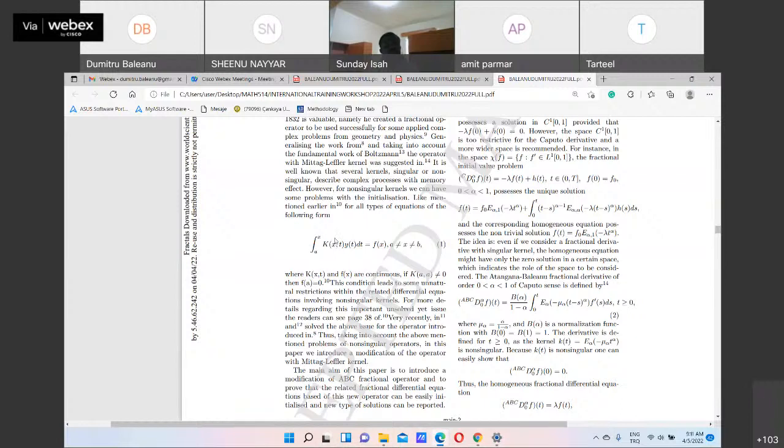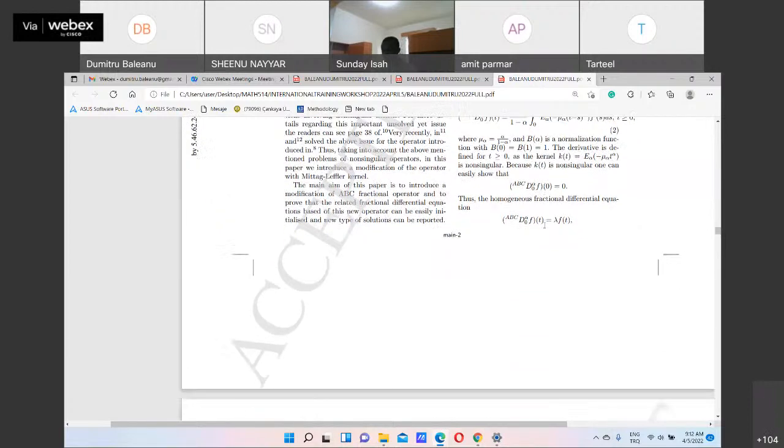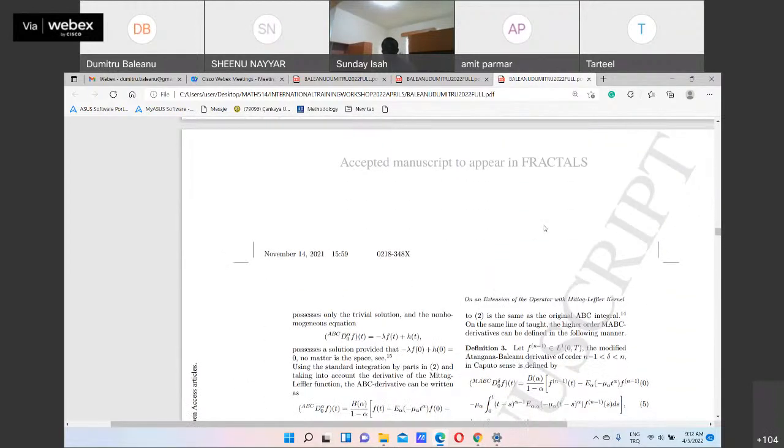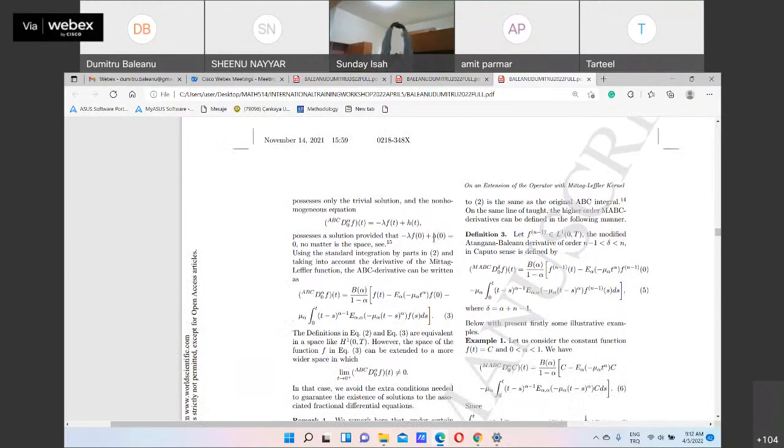So our aim was to solve this problem for the Mittag-Leffler kernel. For the Caputo-Fabrizio exponential kernel, they solved them in a different way. Here, we would like to change this kernel, but in an intelligent way, in such a way that the kernel becomes non-singular. And you see here, also the solution depends on the space of function.